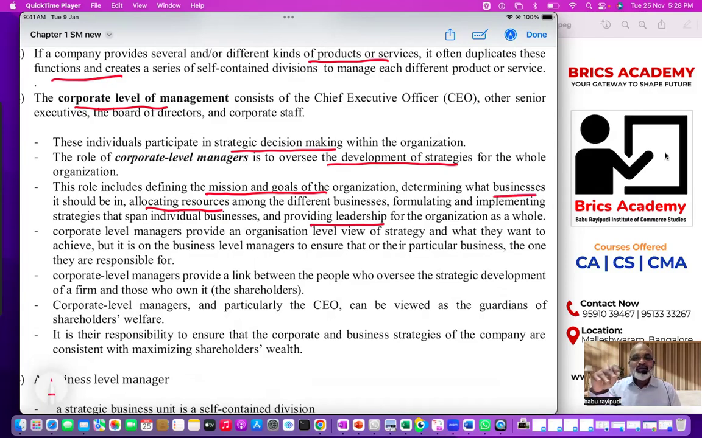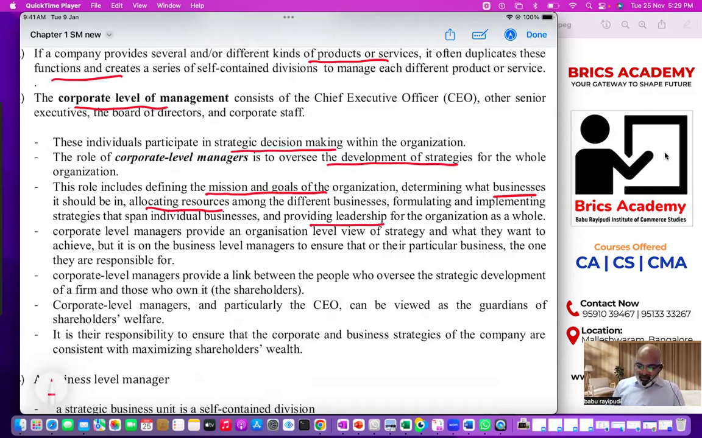Then, like I told you, the corporate level manager will say, okay guys, let's start automobiles. Then when he has decided to do automobiles, the business level manager will say, sir, in the automobile industry, four-wheeler is profitable, two-wheeler is profitable, lorry is profitable, etc. Business level managers will decide the product. Understood? And then what? They not only decide the business, they allocate resources and they provide leadership.